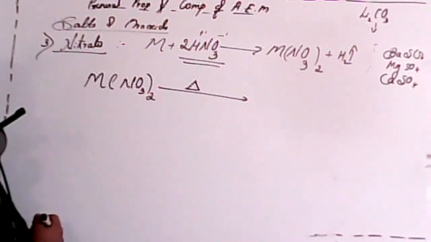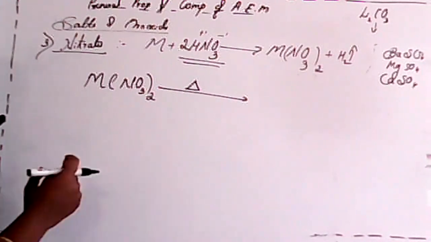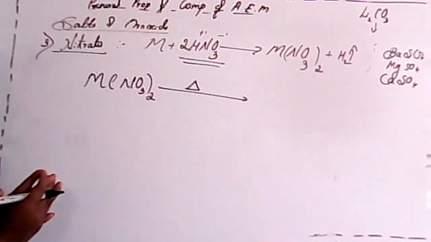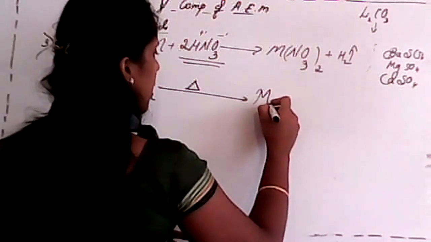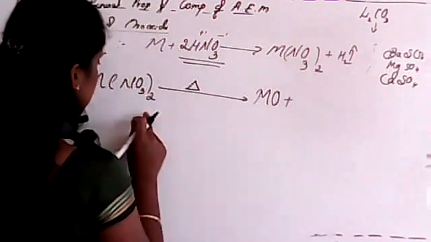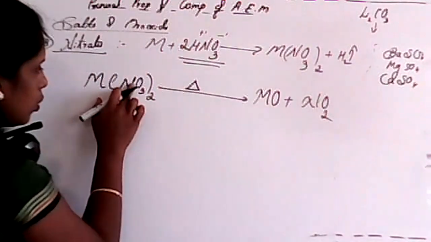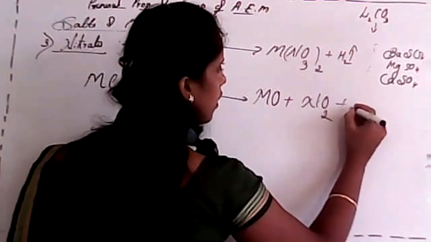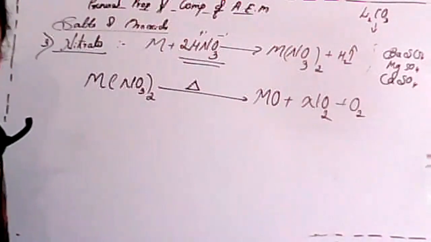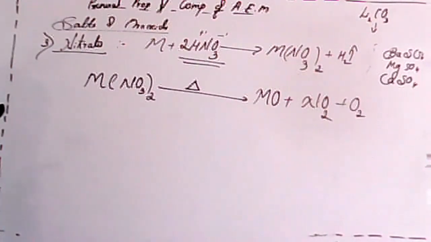We know H2SO4, HNO3, all these are oxidizing agents. So that's why it will produce metal oxide with elimination of nitrogen dioxide, and oxygen is also there, so it will produce oxygen.